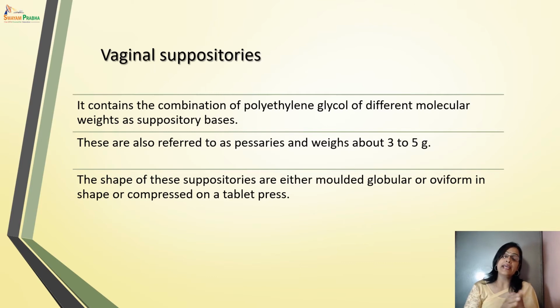Now moving to the next type, that is vaginal suppositories. These are also referred to as pessaries, and their weight is from 3 to 5 gram. The shape of this type of suppository is either molded in a globular or oviform shape, or it can also be compressed on a tablet press. It contains a combination of PEG, polyethylene glycol, of different molecular weights as suppository bases.